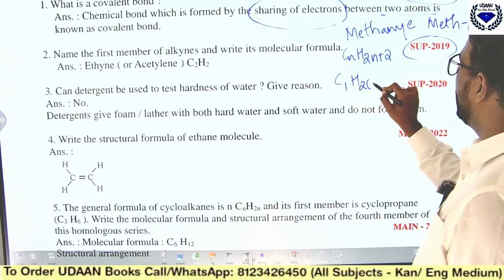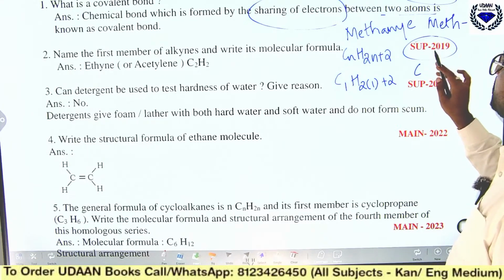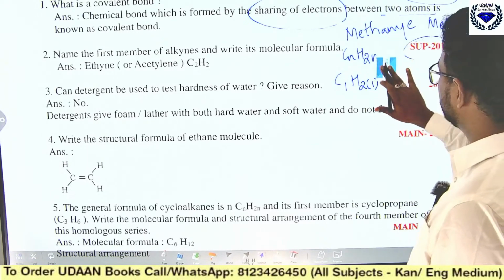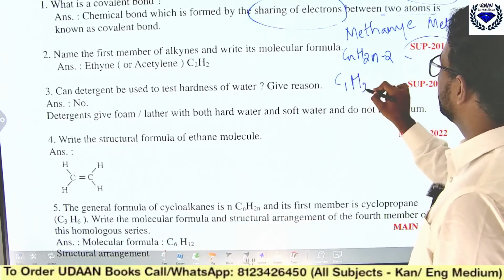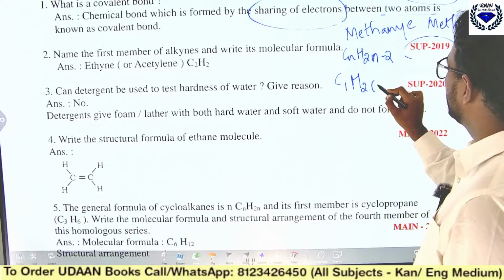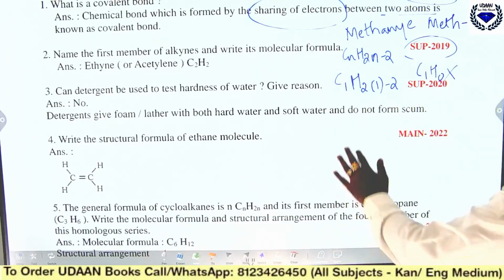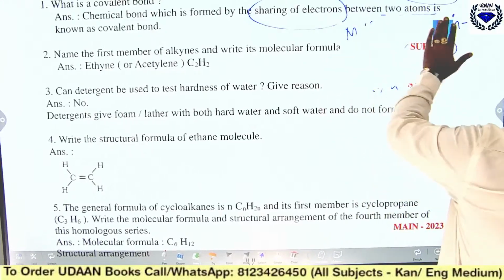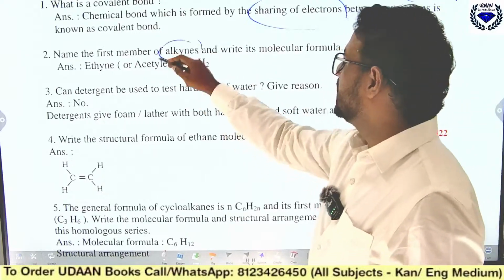The formula for alkynes is CnH2n minus 2. So C1, 2 into 1 minus 2, that is C1H0. It is not possible. So for that purpose, the first member of alkyne is what?